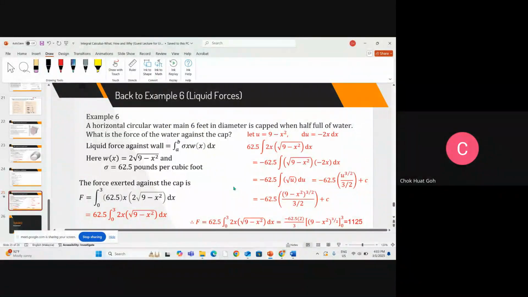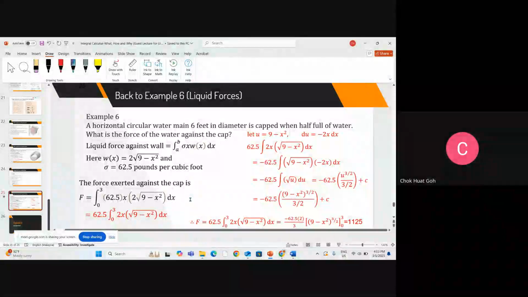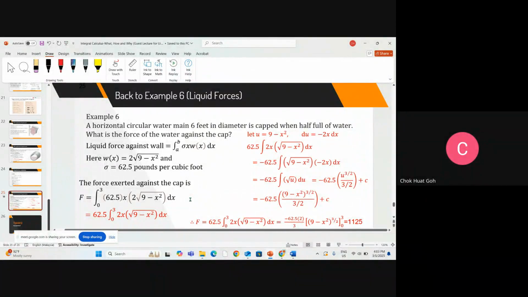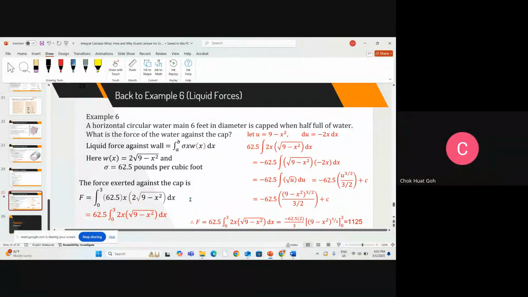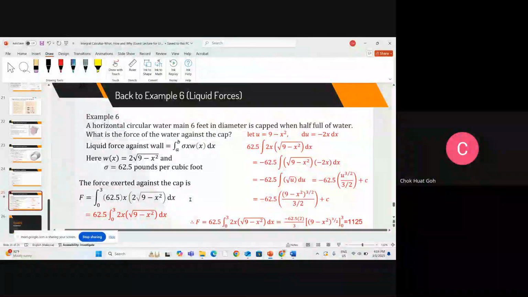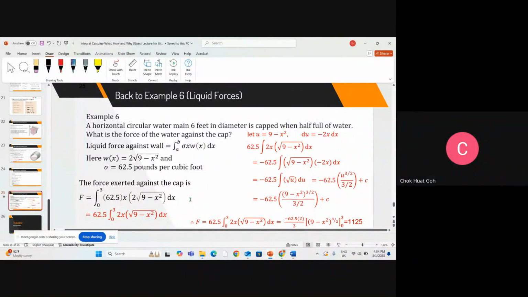So I think that is enough for today, students. We have covered what is integral calculus, which is accumulation of small parts. But accumulation of small parts needs quite a lengthy calculation. That's why we do integration. Why do we need integral calculus? Because there are a lot of applications in engineering, be it civil engineering, chemical engineering, even more in electrical engineering.